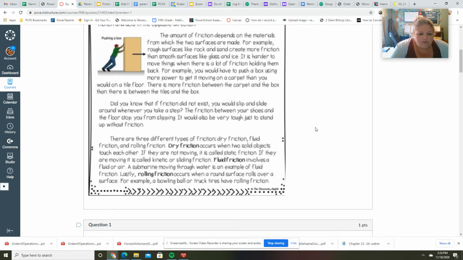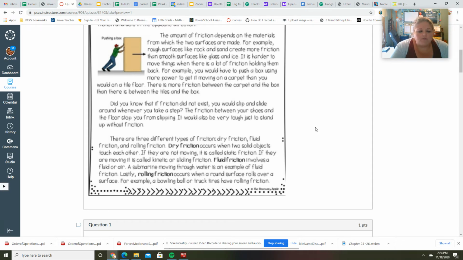There are three different types of friction: dry friction, fluid friction, and rolling friction. Dry friction occurs when two solid objects touch each other. If they are not moving, it is called static friction. If they are moving, it is called kinetic or sliding friction.